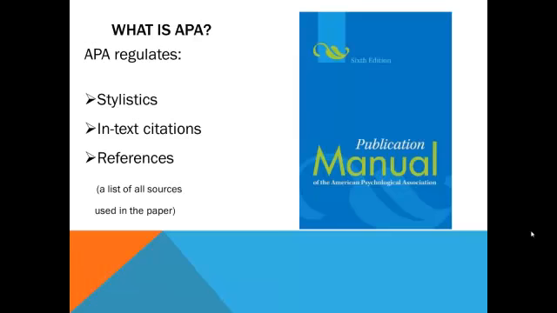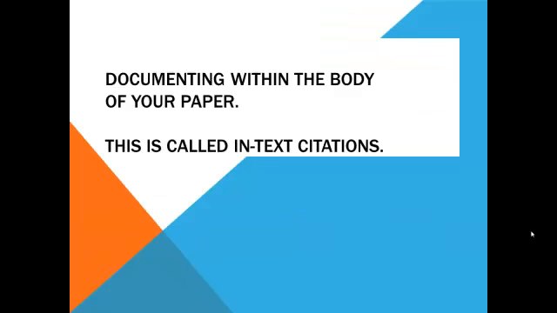What is APA? APA is basically a style of writing research papers, and there's a manual that tells you exactly how to write it. When you document within the body of your paper, this is called in-text citations.